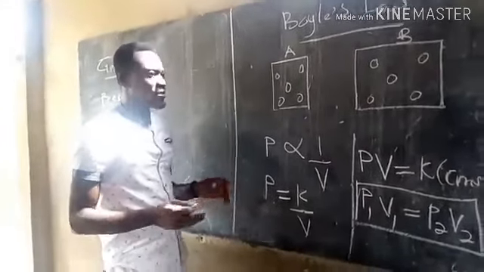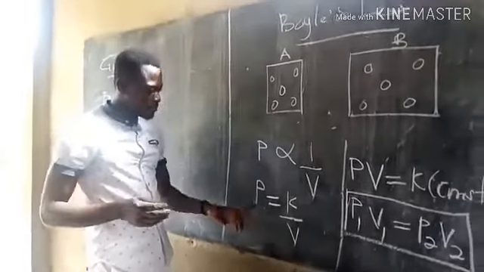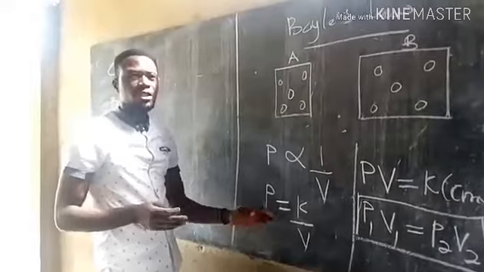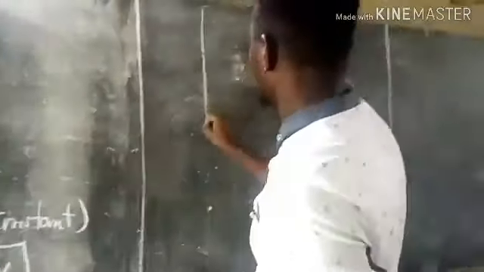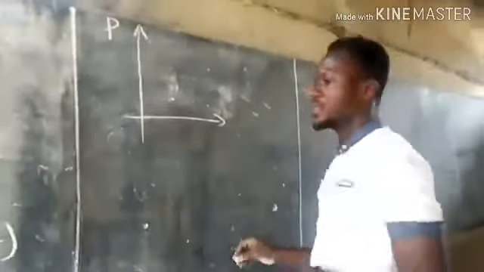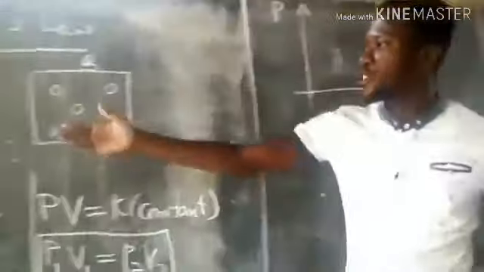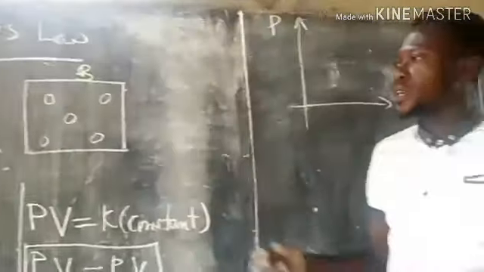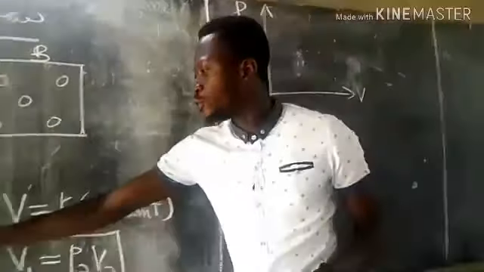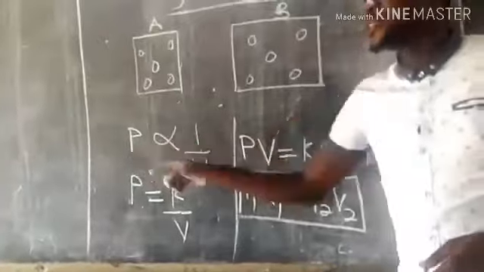Okay, now let's look at a graph plotted between pressure and volume. So we have pressure being plotted against volume. From Boyle's law, or from the kinetic theory of matter, we understood that as volume decreases, the pressure has to increase.